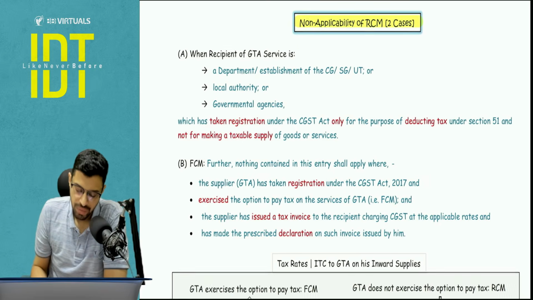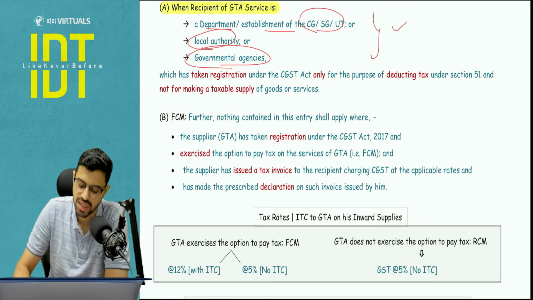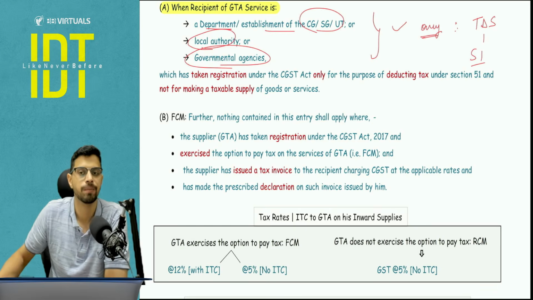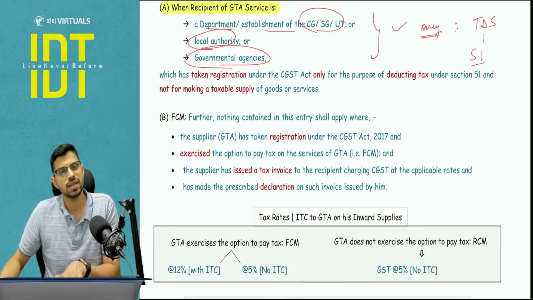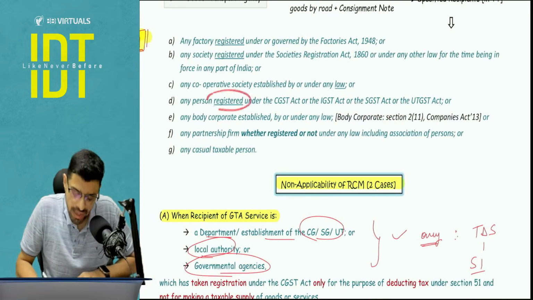Okay, now see, the first case they are talking about is when the recipient of GTA service is a department, establishment of government, local authority or governmental agencies who have taken registration under GST, but only and only for the purpose of tax deduction under section number 51. So they are recipients, they are registered under GST, they are registered persons, so they will not be exempt from the GST.